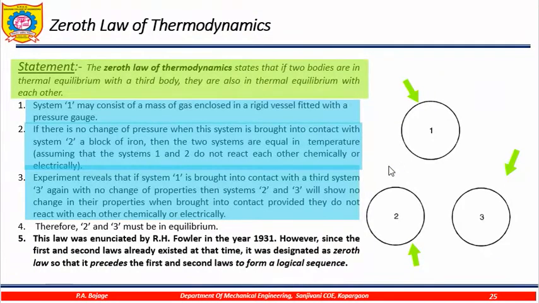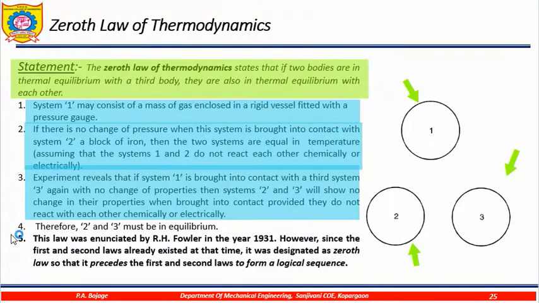It means that both are in thermal equilibrium, and if the third person comes near those two persons, all the body temperatures of the three persons are the same. It means that all three are in thermal equilibrium, temperature is same, and that is the zeroth law of thermodynamics.